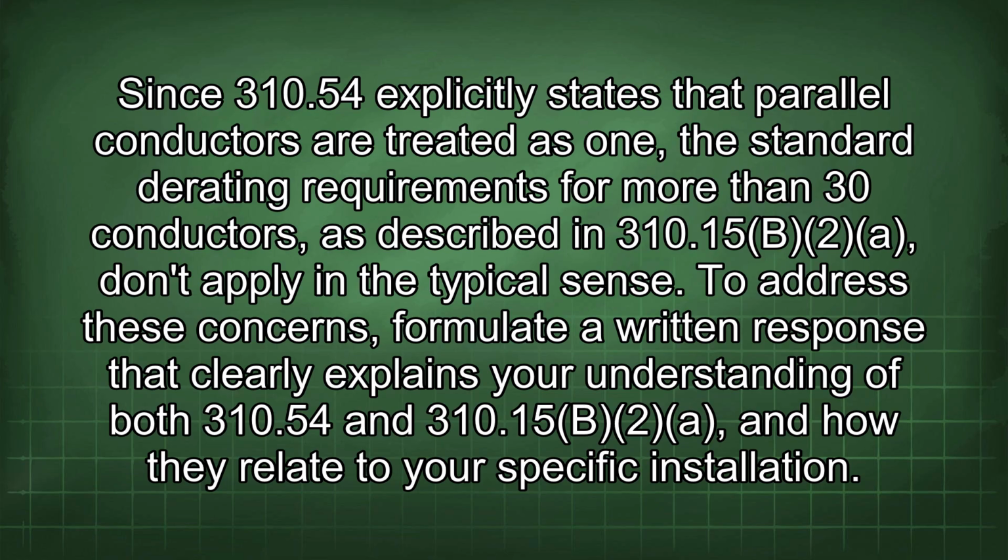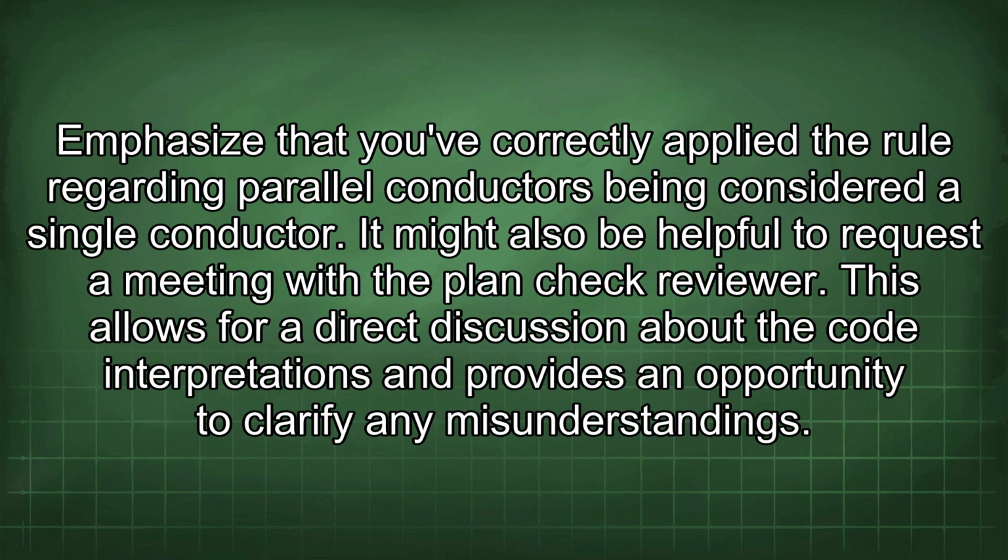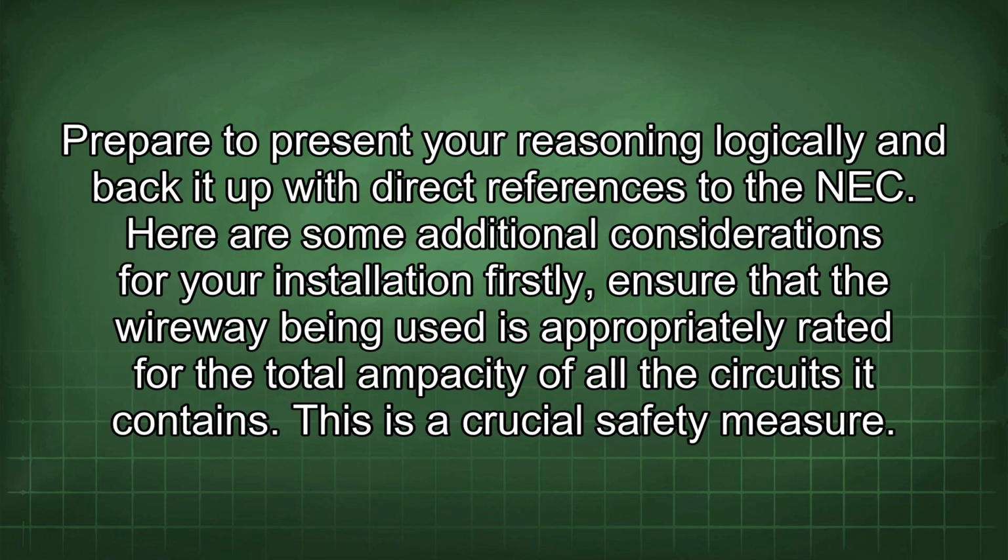To address these concerns, formulate a written response that clearly explains your understanding of both 310.54 and 310.15(B)(2) and how they relate to your specific installation. Emphasize that you've correctly applied the rule regarding parallel conductors being considered a single conductor. It might also be helpful to request a meeting with the plan check reviewer. This allows for a direct discussion about the code interpretations and provides an opportunity to clarify any misunderstandings. Prepare to present your reasoning logically and back it up with direct references to the NEC.